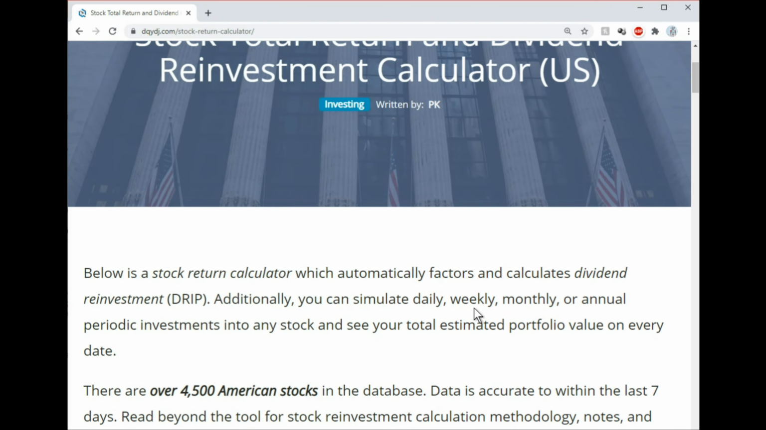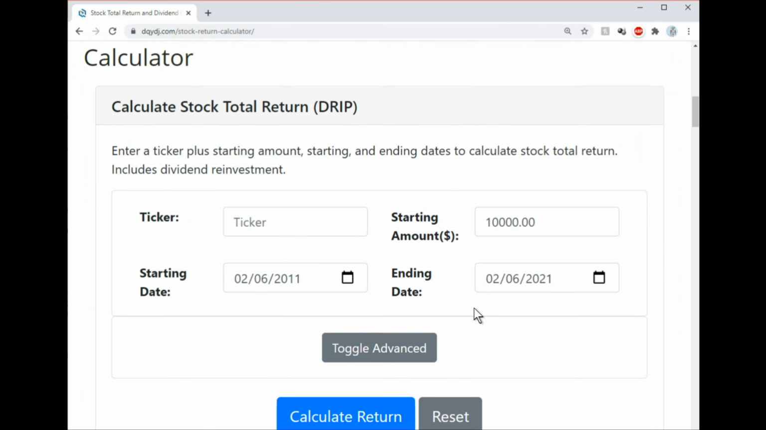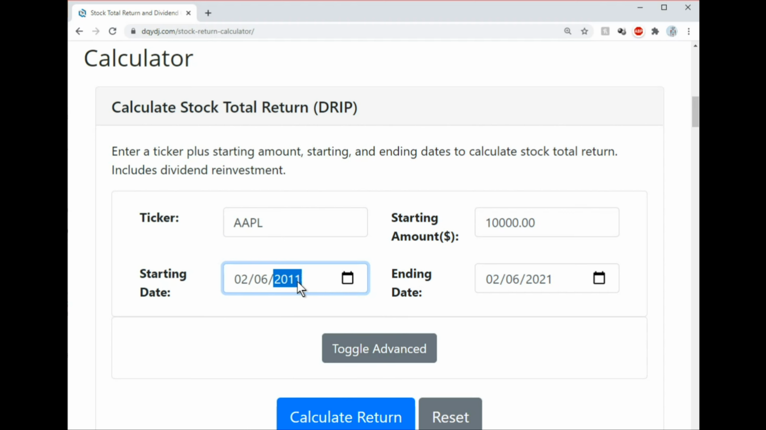This website is an online calculator that tells you how much you'll have if you invested a certain amount of money at a certain time, factoring in that you're reinvesting the dividend payouts. Dividends are a form of profit-sharing payments that a company pays to their shareholders, usually on a regular basis.